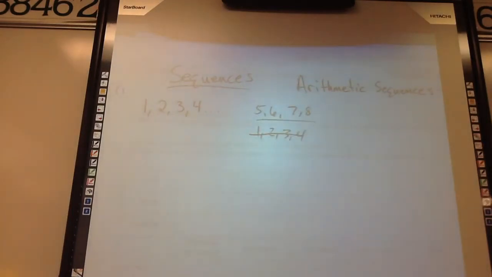This means 5, 6, 7, 8 would be the correct answer. You're going to add the same thing every time. So if it goes 1, 2, 3, 4, we're just adding 1, aren't we? So it'd be 5, 6, 7, 8. That is an arithmetic sequence.